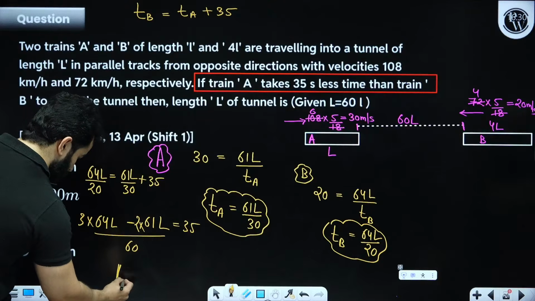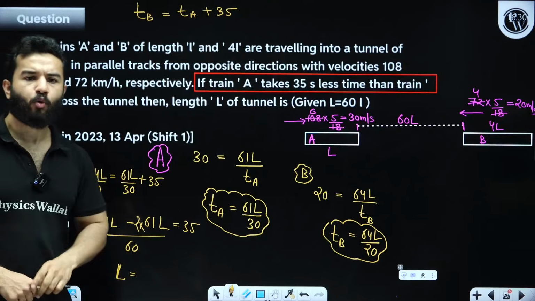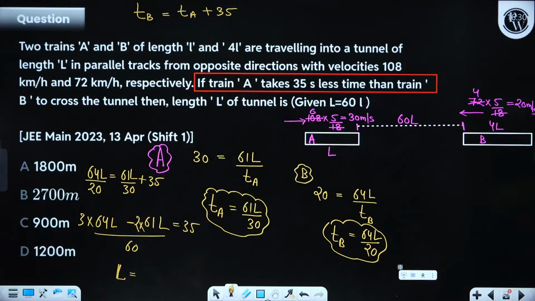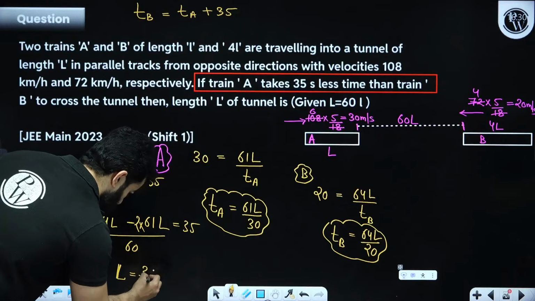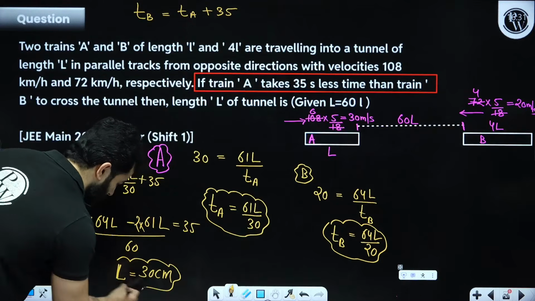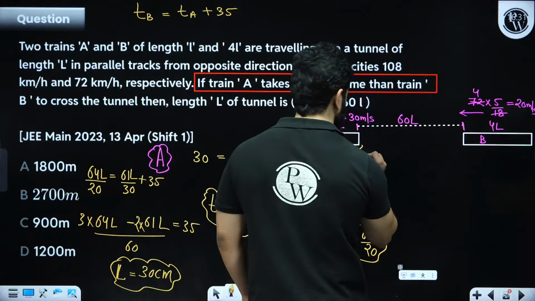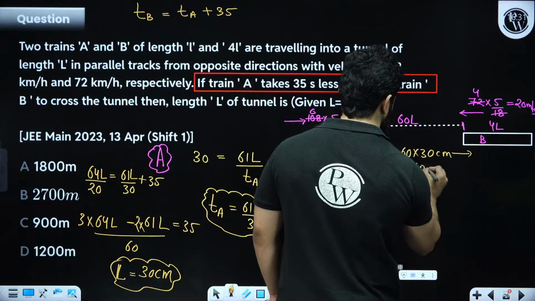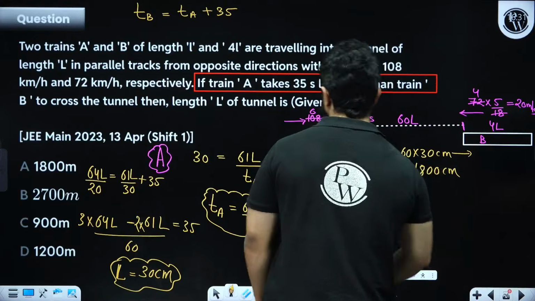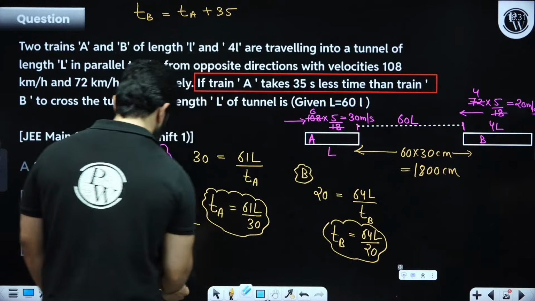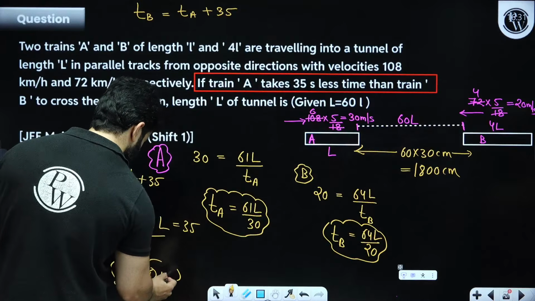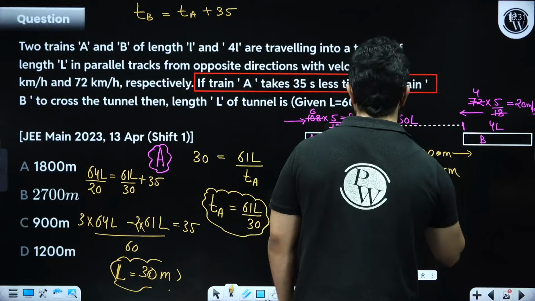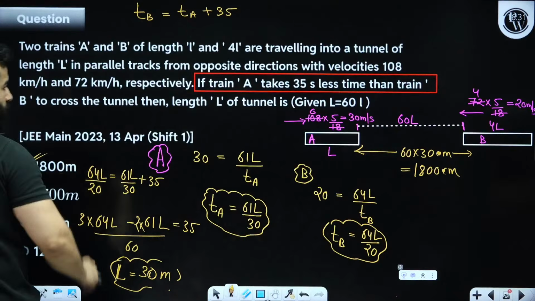Please solve and let me know what L we are getting from here. Quick, be quick. Help me, what value of L are we getting after this? Be quick, we are getting 30. You solve it, we are getting L equal to 30. And the tunnel is 60 multiplied by 30, that means 1800. Answer is in meter. We have used SI units. 1800 meter. Clear?